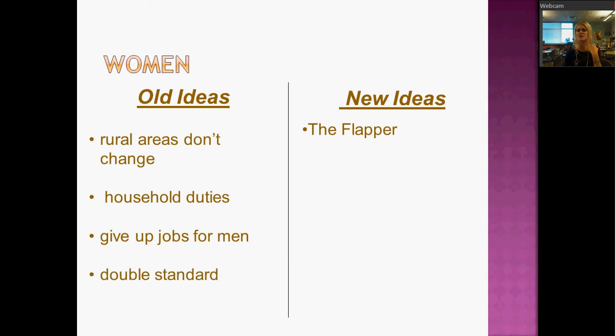But there's also this double standard in the country where men can do one thing that women are not allowed to do. Men can go out and drink, but if a woman goes out and drinks, then that's a bad thing, right? Or men can sleep around and do whatever they want, but if a woman does that, well, then she's a scarlet woman, right? So there's this double standard for women. And a lot of the younger women in the 20s don't really like this idea. So the new idea of the modern woman gets the nickname the flapper.